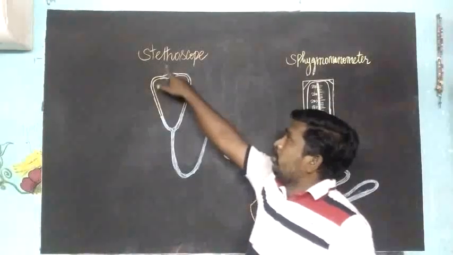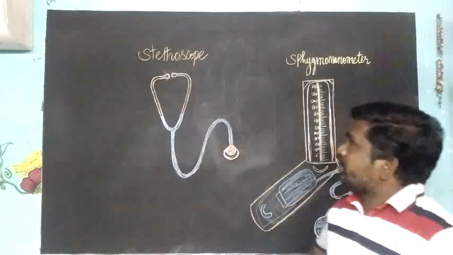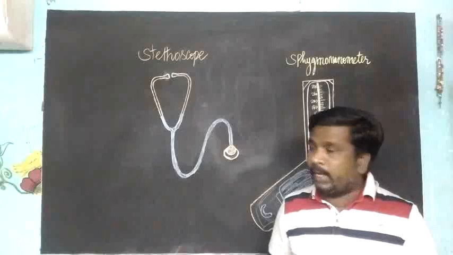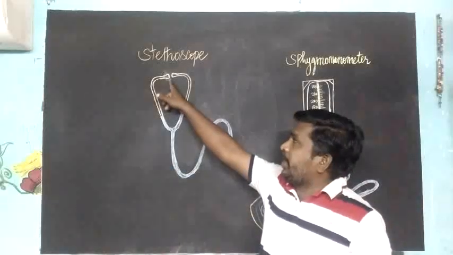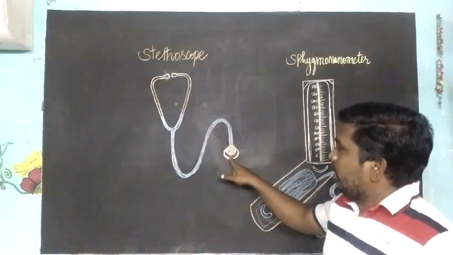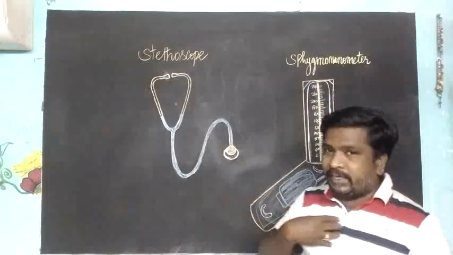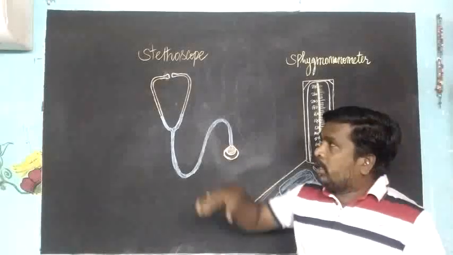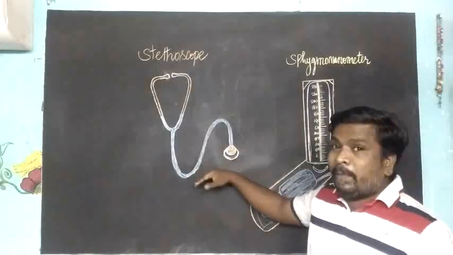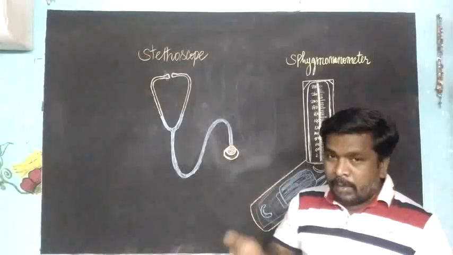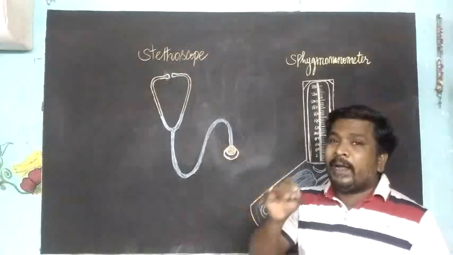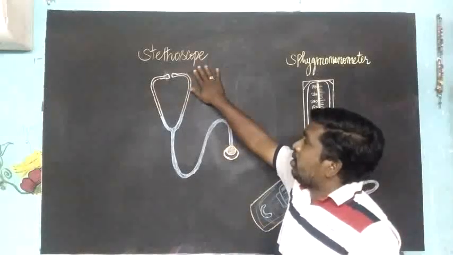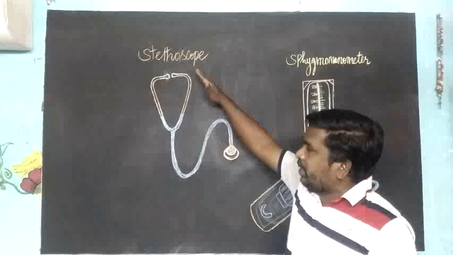Now we are going to learn about the stethoscope. The stethoscope is an instrument used to detect the heartbeat. It has two parts, the earpiece and the chest piece. The chest piece is kept on the chest region of the patient, through which we can detect the heartbeat. This instrument not only helps us detect the heartbeat, but is also helpful in diagnosing the function of the lungs. It plays a very important role in the field of medicine.